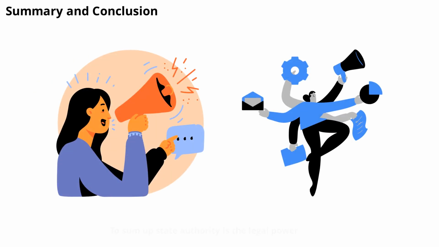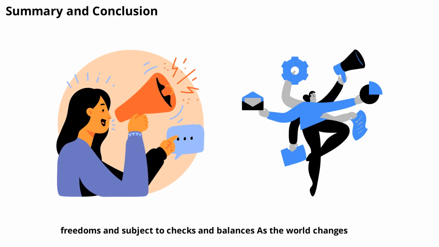To sum up, state authority is the legal power that governments use to create order, provide services, and protect rights. It is defined by constitutions, laws, and the consent of the governed. While essential for society, state authority must be balanced with individual freedoms and subject to checks and balances.